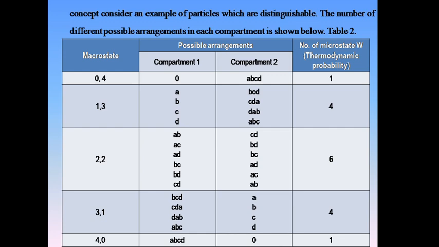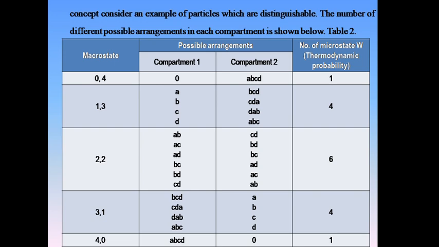First, take the first macrostate, 0, 4. In compartment 1, 0 particles are present, and in compartment 2, 4 particles are present, A, B, C and D. The thermodynamic probability is 1. How to calculate the thermodynamic probability? Using the formula, W of 0, 4 is equal to 4 factorial upon 0 factorial into 4 factorial.